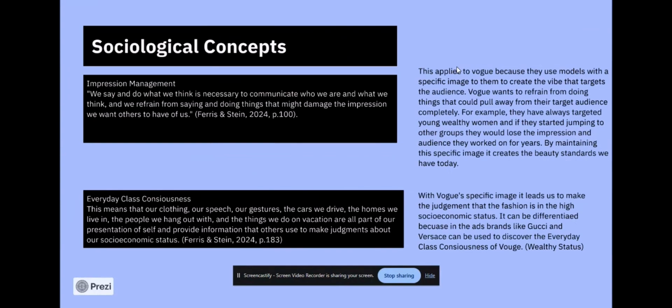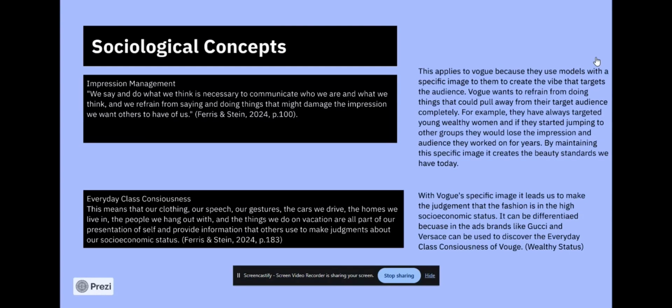And I applied this to Vogue because they use models with a specific image to them to create the vibe that targets the audience. Vogue wants to refrain from doing things that could pull away from their target audience completely. For example, they have always targeted young wealthy women, and if they started jumping to other groups, they would lose the impression and audience they worked on for years. By maintaining this specific image, it creates the beauty standards we have today.